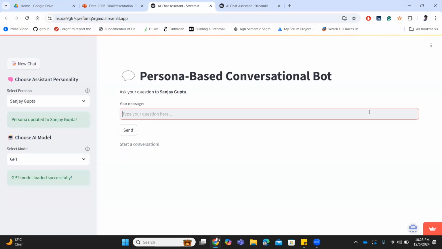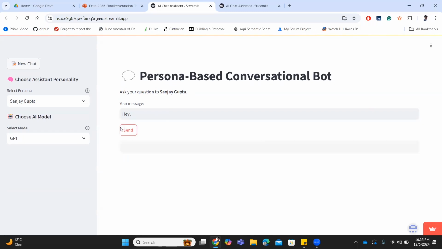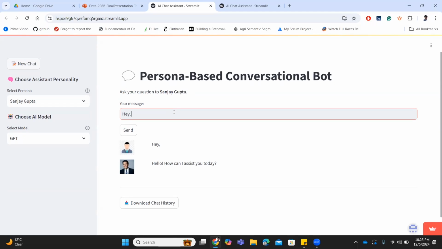When you ask a basic question using a Sanjay Gupta personality, let's say, hey, and when you click on the send, just a basic one, assistance goes like, here's a picture of Sanjay Gupta to show like he's letting us know about any medical advice.